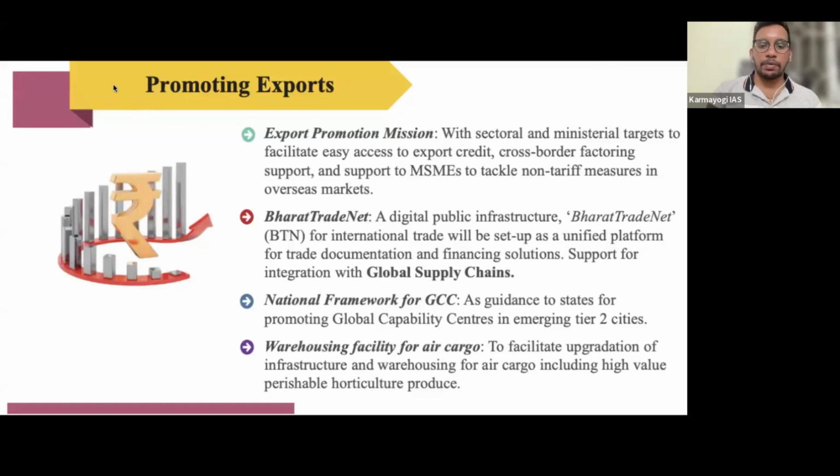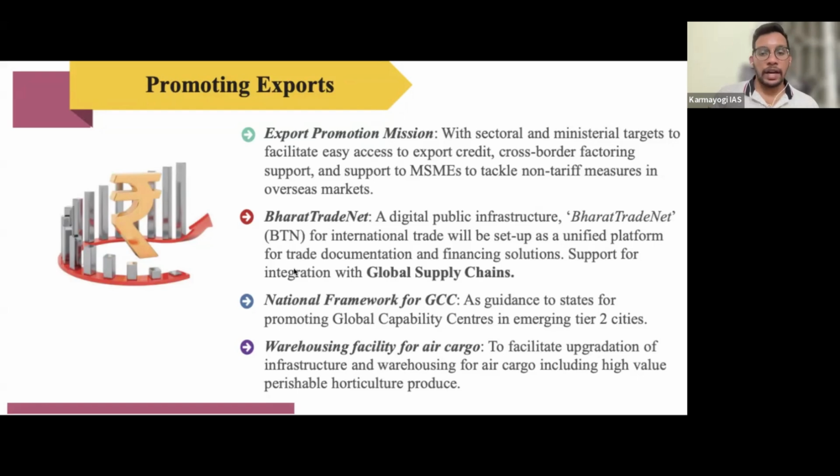Then we have promoting exports. We have come up with the last engine now. The government is going to encourage an export promotion mission. They are going to come up with a new export promotion mission. In this, the government wants to facilitate whichever MSMEs are focused on exports specifically, like mangoes, all those things. The government is going to easily facilitate the rules and regulations that they need to follow, and wants to speed up the process of giving permissions to export. This is what the export promotion mission will focus on.